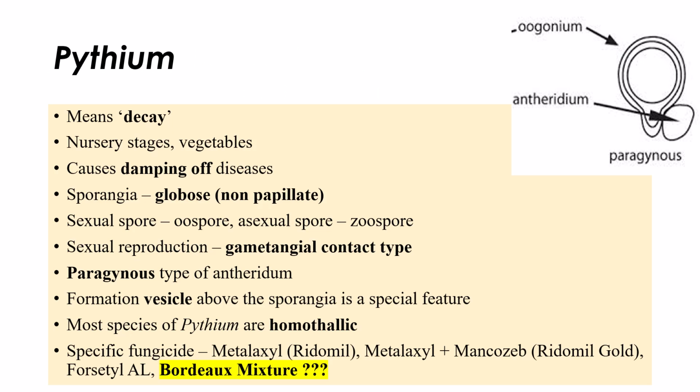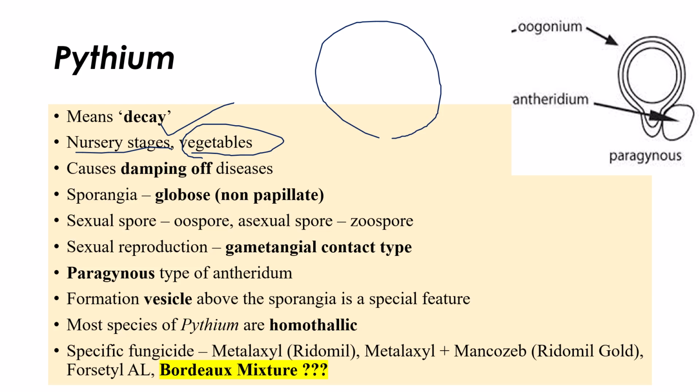Take a look at this. Pythium means decay. Pythium generally causes diseases in nursery stages, especially in vegetables. It causes a disease called damping off. We mostly study the pathogen Pythium aphanidermatum. Pythium produces a sporangium which is globose, a round kind of sporangium, which is non-papillate.